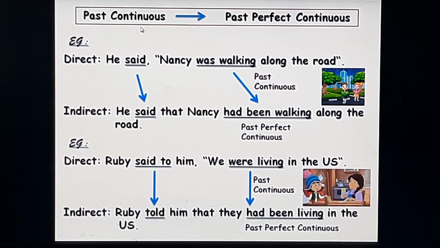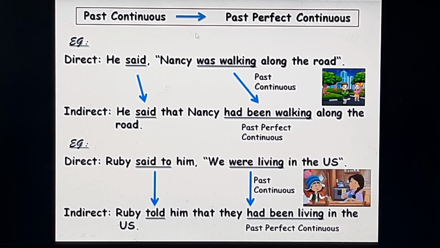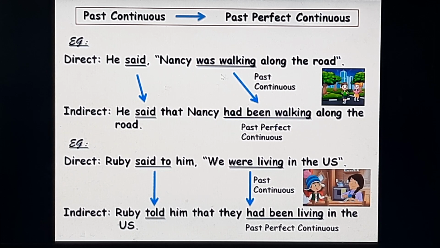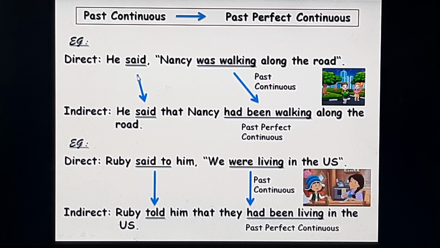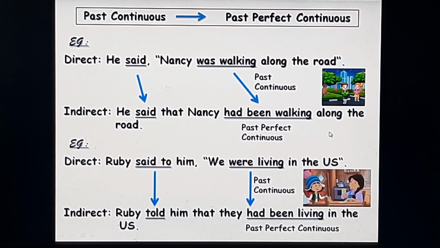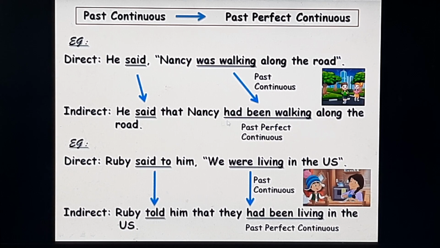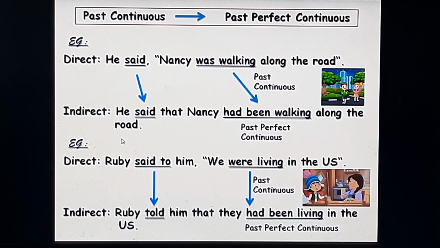Now, the past continuous tense in the direct speech will change into the past perfect continuous tense in the indirect speech. He said, Nancy was walking along the road. Said is the reporting verb in the past tense. Was walking is the verb in the past continuous tense in the direct speech. It will change into the past perfect continuous tense had been walking in the indirect speech. He said that Nancy had been walking along the road.